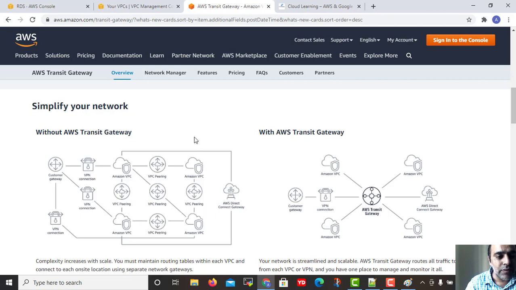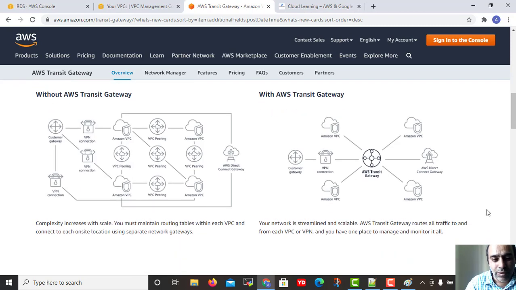Now after transit gateway, what happened? We all know the networking concept: if you don't know, with a router, all things come to the router. So transit gateway is working here as a router, and it simplifies things. How? I'll show you. There was one VPC, 2 VPC, 3 VPC and 4 VPC. Now in the middle there is only one transit gateway.